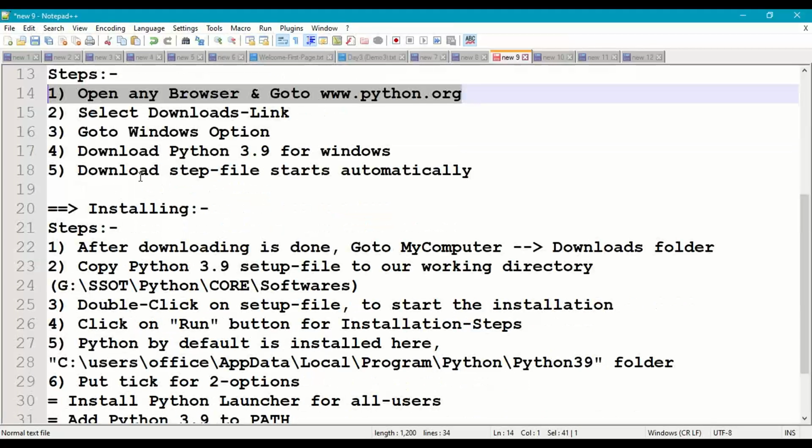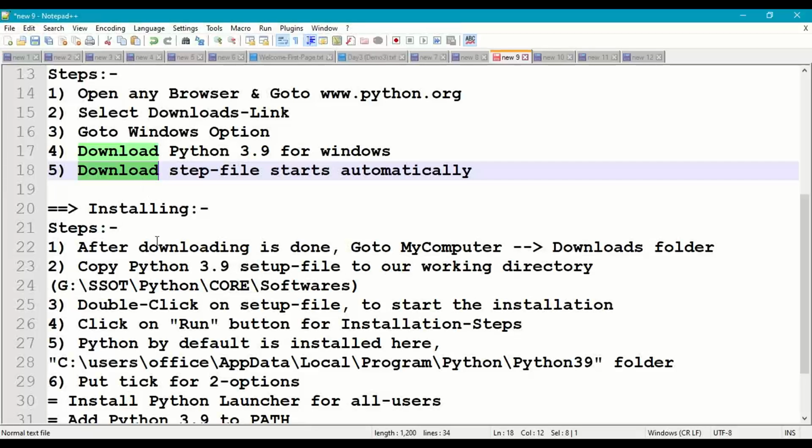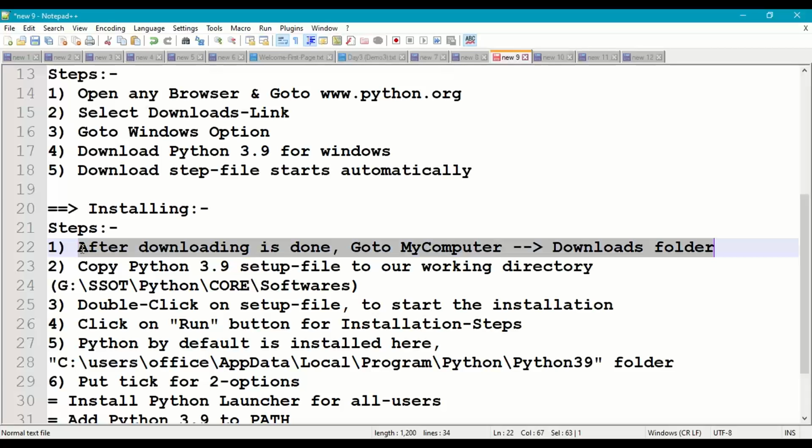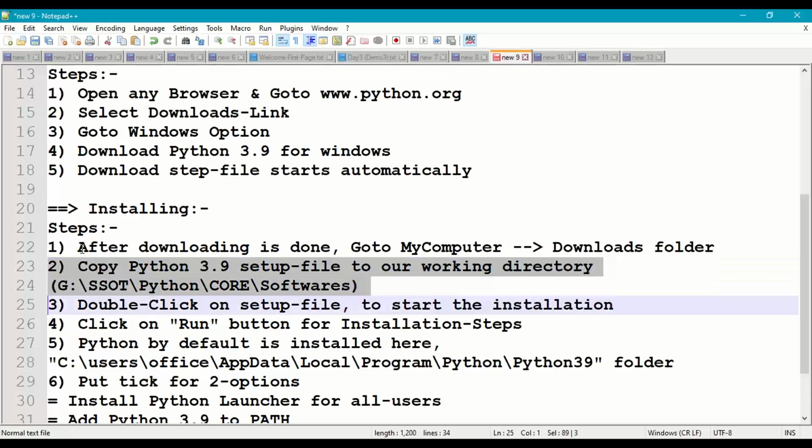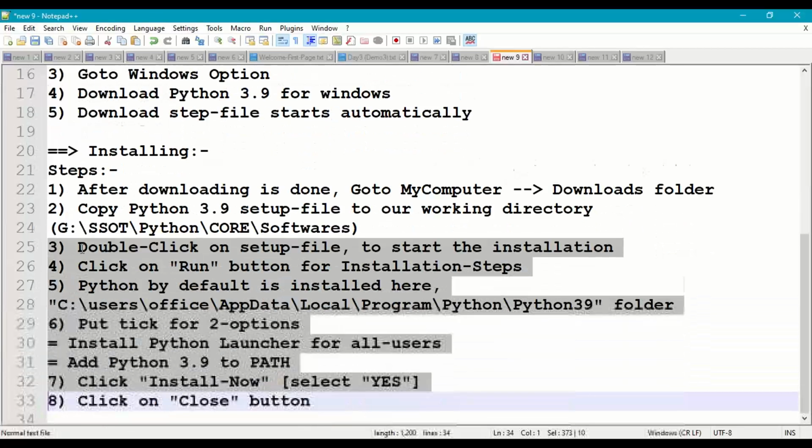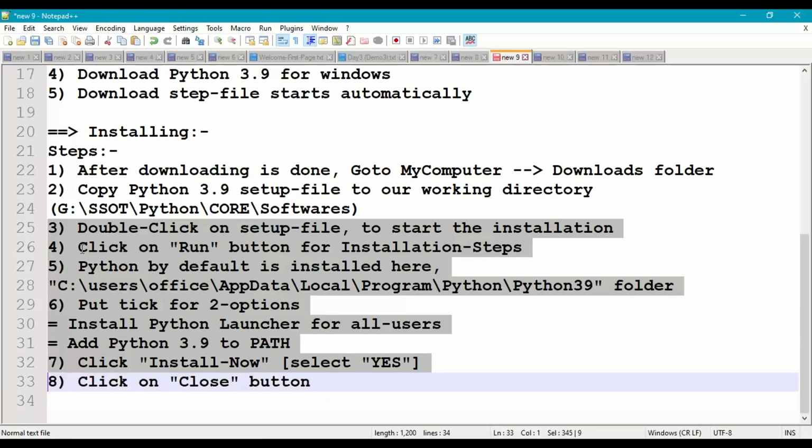After downloading the file, we have to install it. But before installation, we go to the downloads folder and copy the setup file into our working directory, G:/srisai online training Python core softwares. Now here we double click this and start the installation.